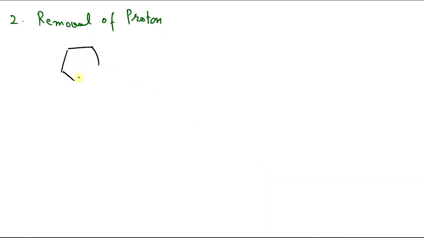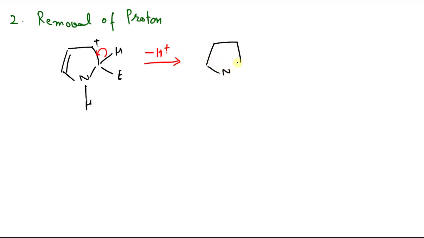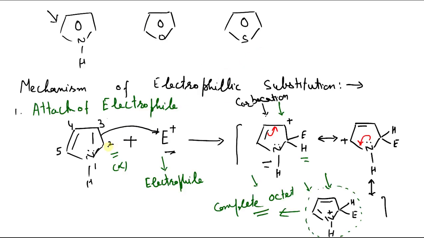When the electrophile attacked, we get this carbocation H. Now in this step, this proton will be removed, and we will get our resultant product, in which basically this hydrogen on carbon has been replaced by the electrophile.